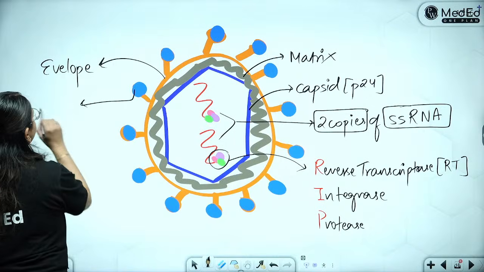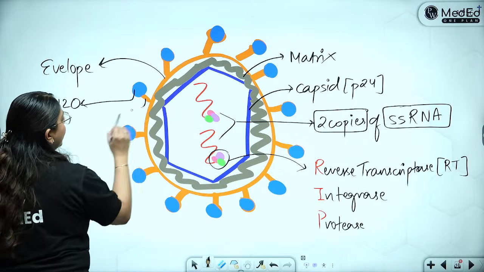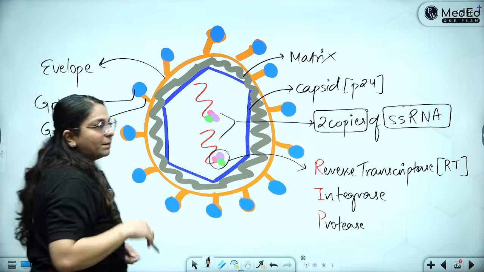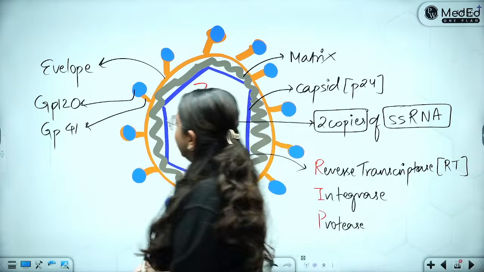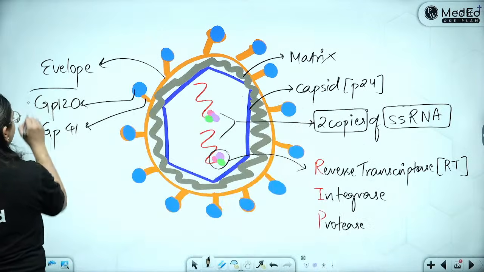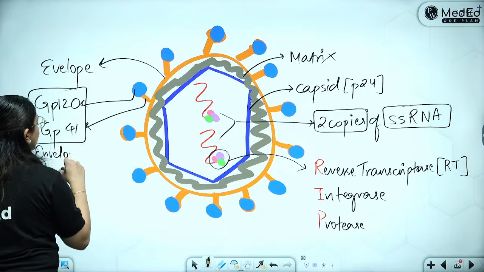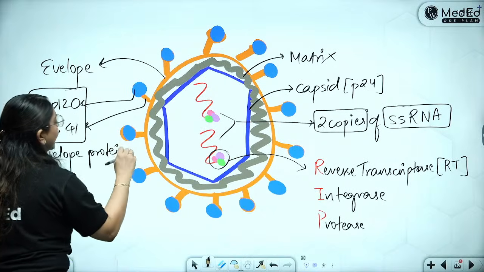This blue one is the GP120, the glycopeptide 120, and this orange one is the GP41, the glycopeptide 41. These are envelope proteins. Both of these are your envelope proteins present on the envelope. Okay. Done and done.